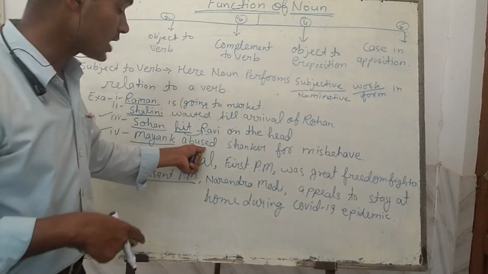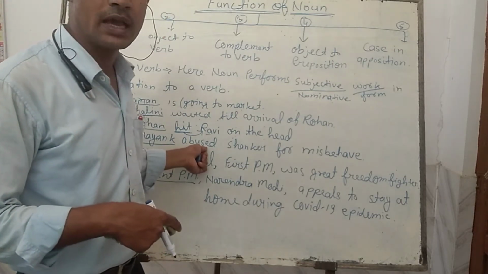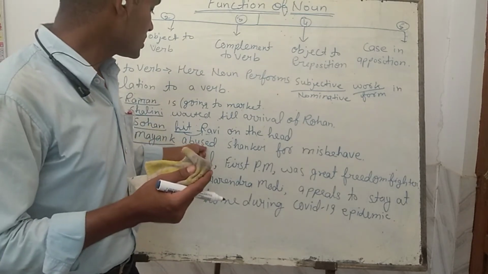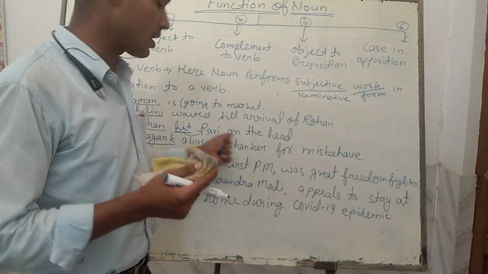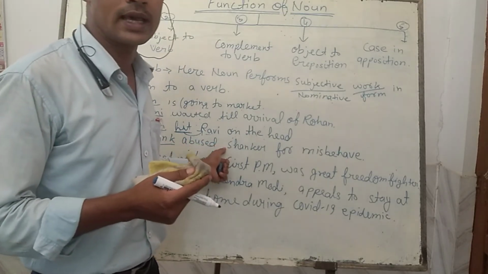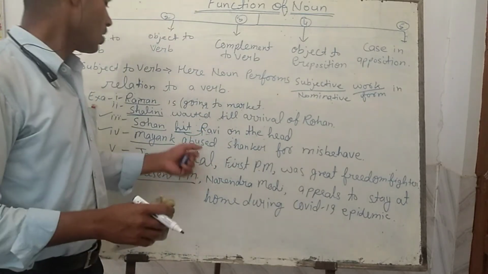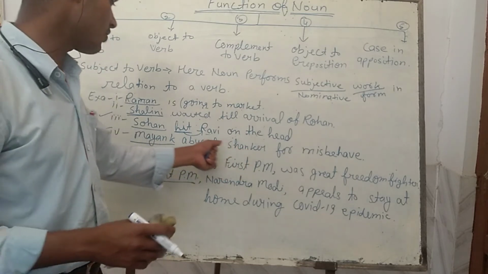And then you have to ask with the same word abuse: to whom is being abused? किसे गाली दिया जा रहा है? Whom? Then this will reply Shankar. Means Mayank abused Shankar, or Mayank abused to Shankar. Impliedly, here 'to' is implied. So Mayank is abusing Shankar. Here Shankar is the receiver of the action abuse.